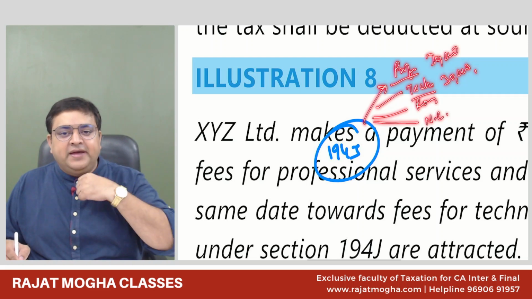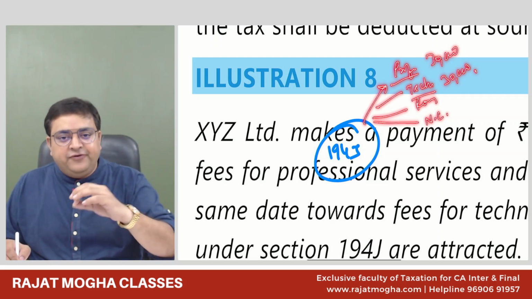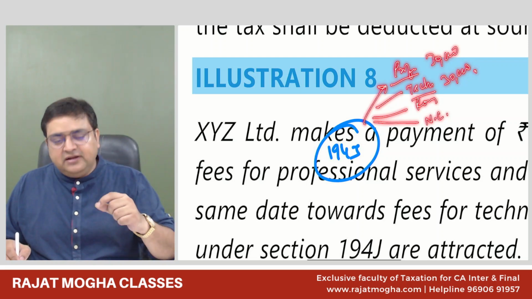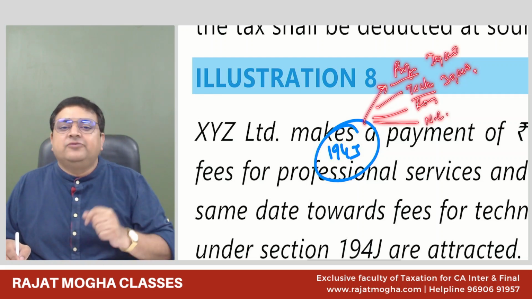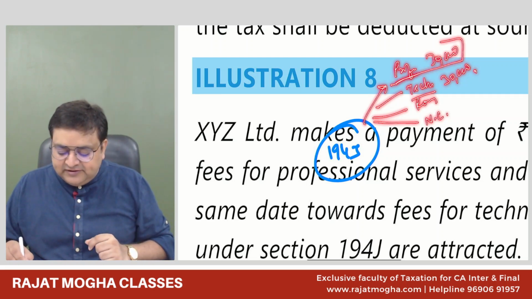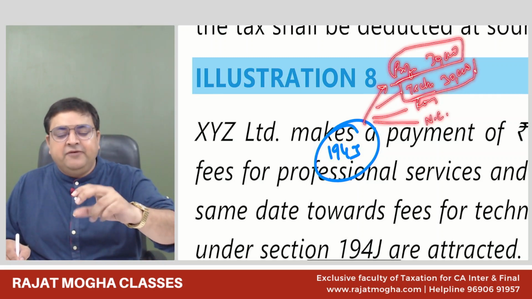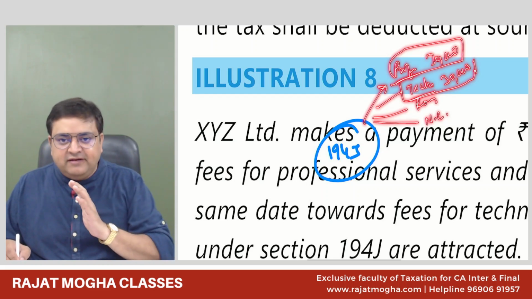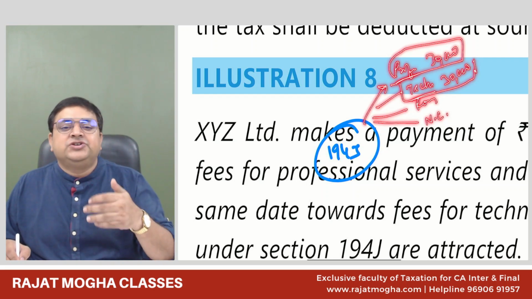So the payer is one person and the receiver is also one person, but it is for different services. For professional services, it is 30. For technical services, it is 30. So you have to apply this limit separately for each type of service. Professional fees 30, technical fees 30, although the receiver is one person, Vignesh, I am paying for different services, so I will not deduct the TDS. Got it? This 30,000 limit is for each individual service separately.